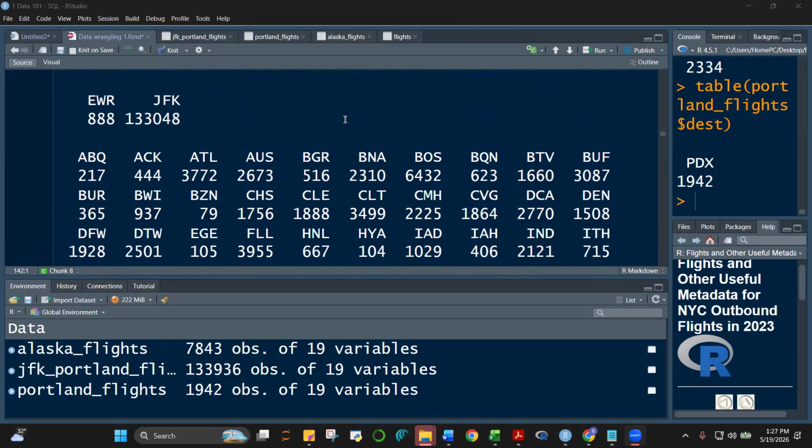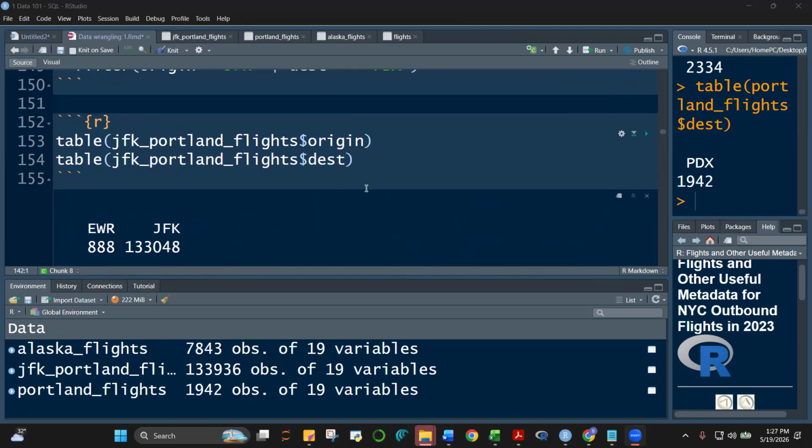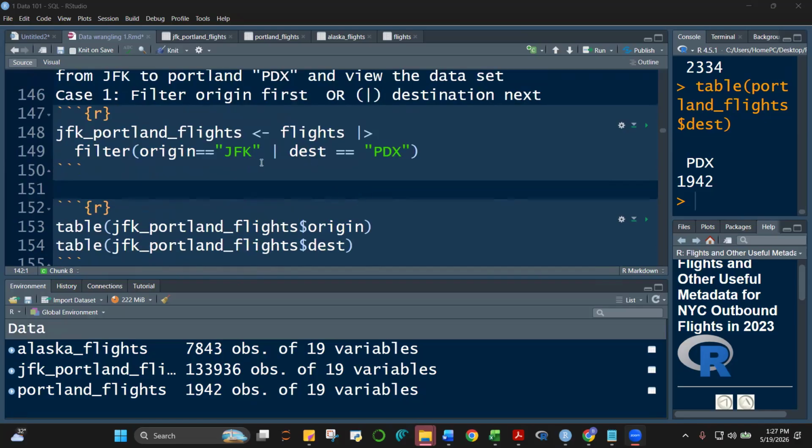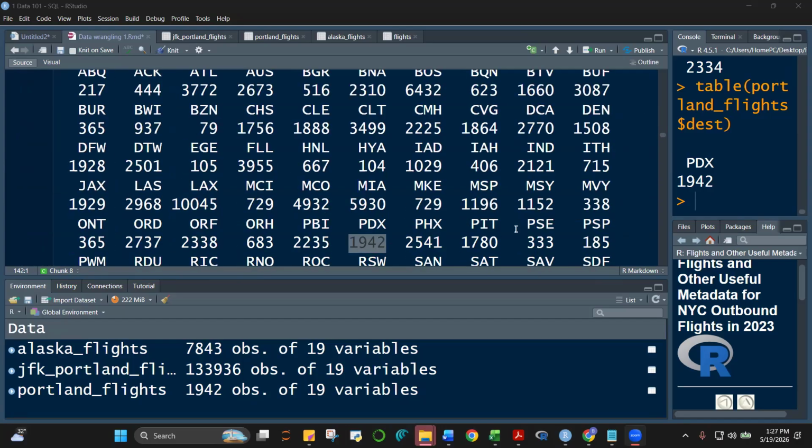That's why we were not getting it. If you want, class, okay, my question is, if you want only those that are from JFK and those whose destination is PDX, what should have been the code there, class?